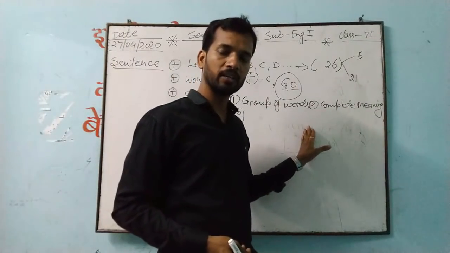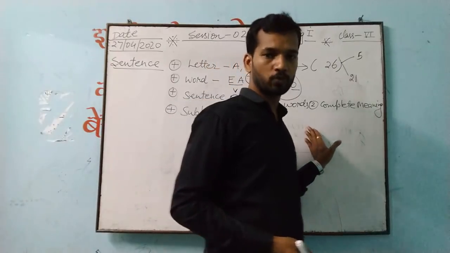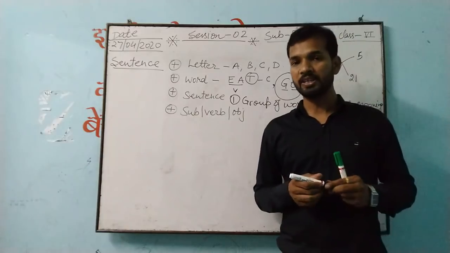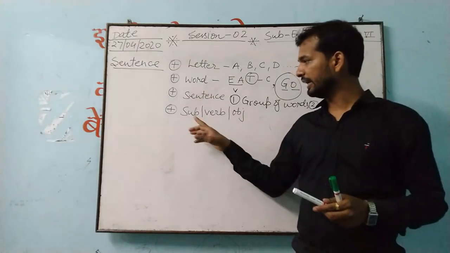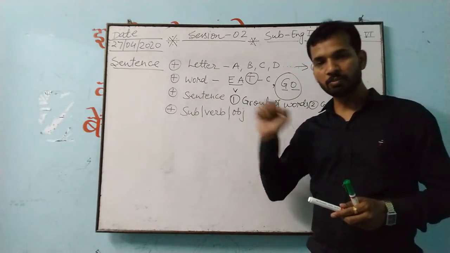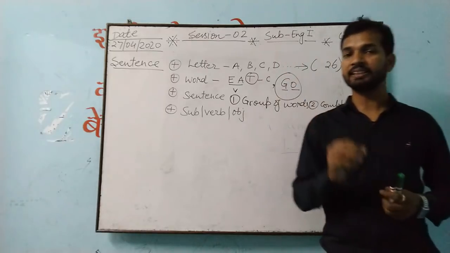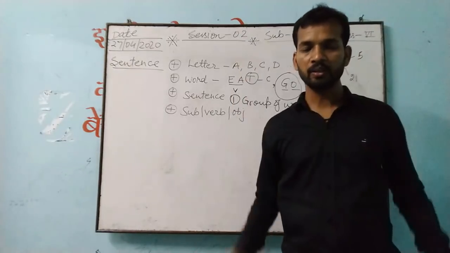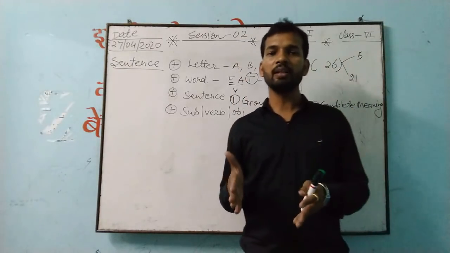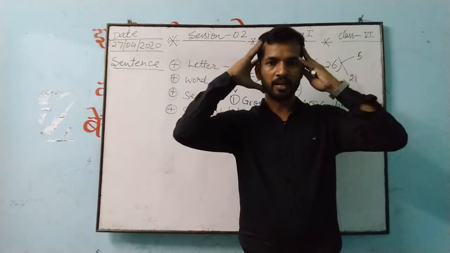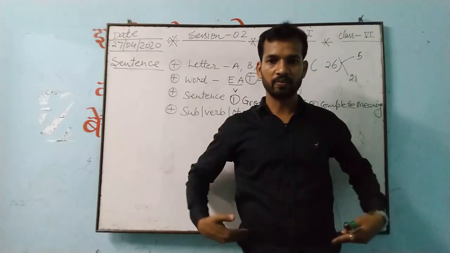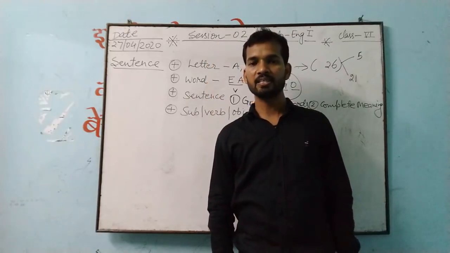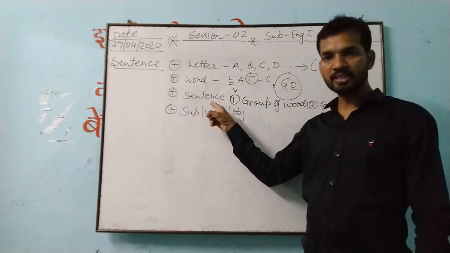And the third important thing, arrangement of a sentence. Because only a group of words cannot be a sentence; it must be arranged in a systematic order. Systematic order means there is a structure of a sentence. As you are watching me, for all human beings there is a particular structure: here the head, then the chest, thereafter the waist, then the legs. So you get one structure. In the same way, you will also get the structure of a sentence.